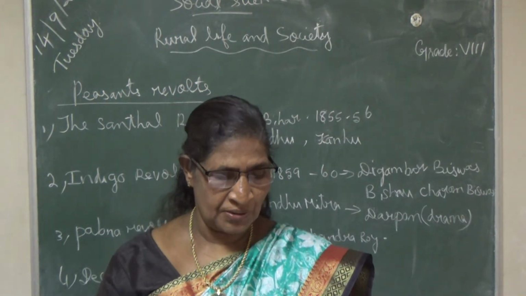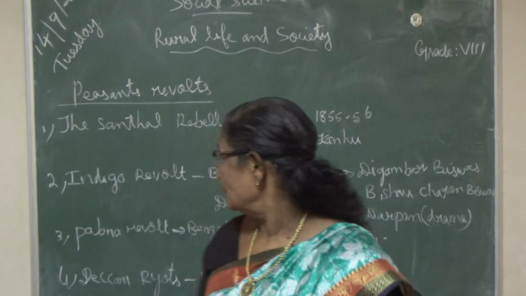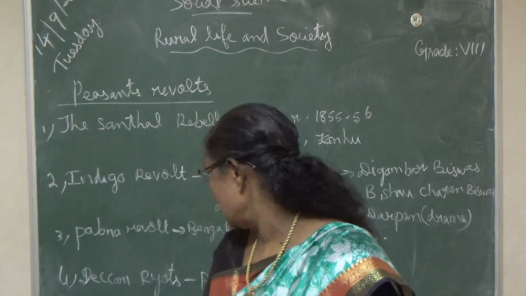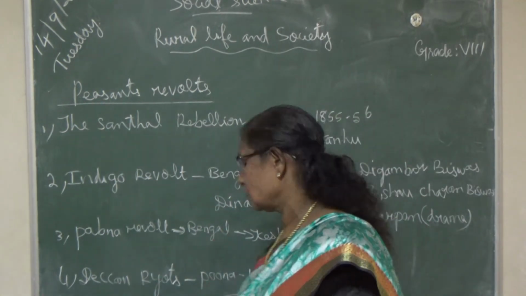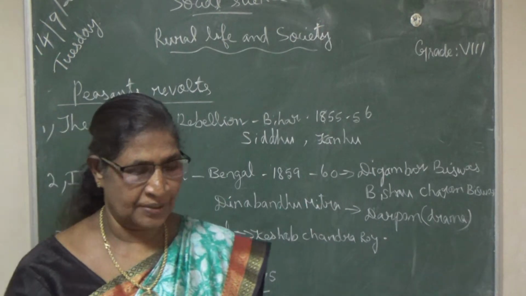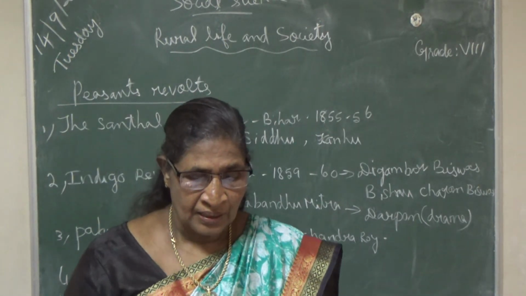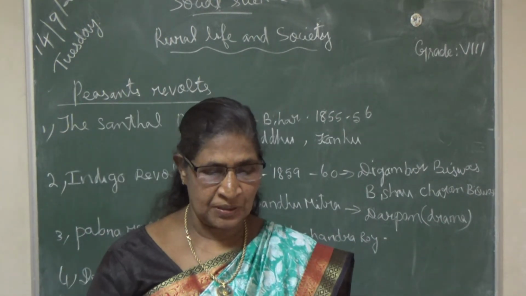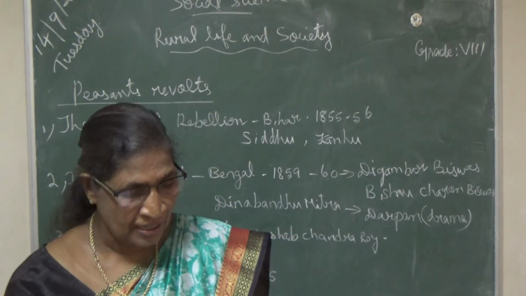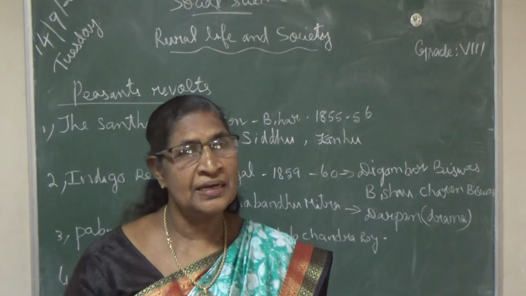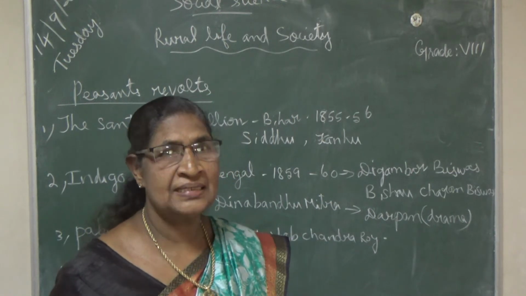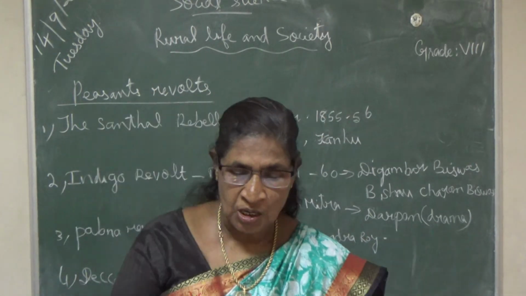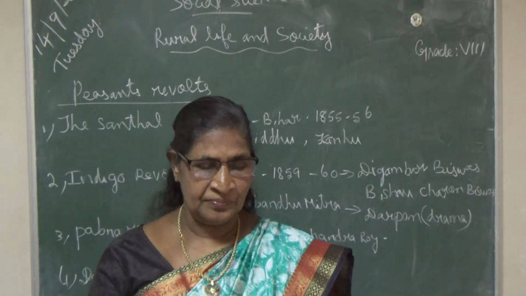Next, we want to learn about the Pabna revolt. The Pabna revolt also took place in Bengal. It originated in Yusufshahi Pargana of Pabna in Bengal. Pabna is the name of a place in Bengal, and the village name is Yusufshahi.